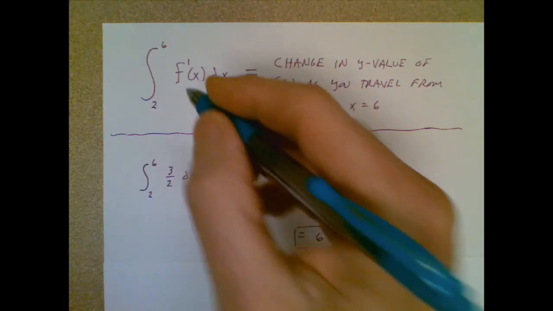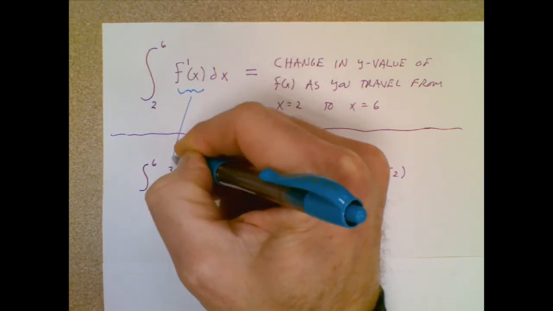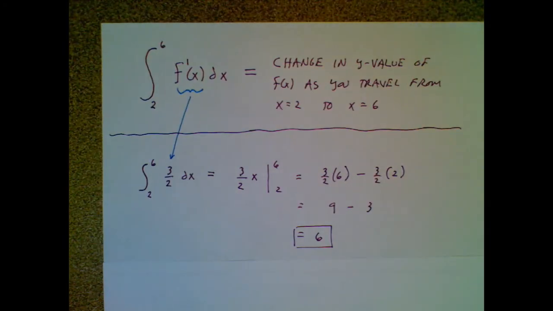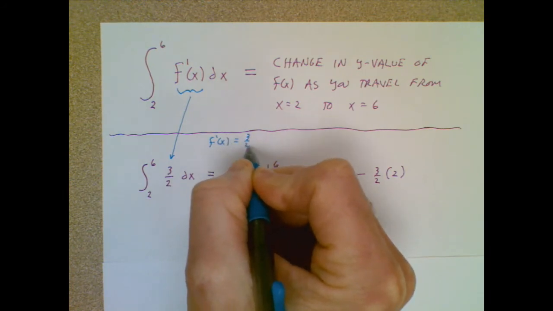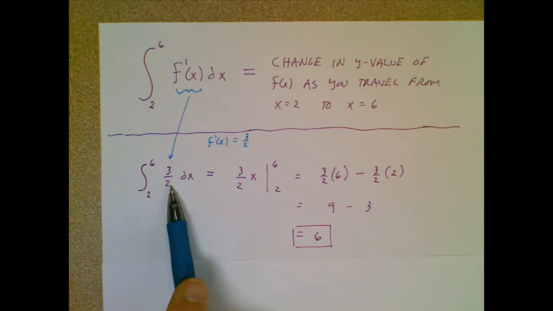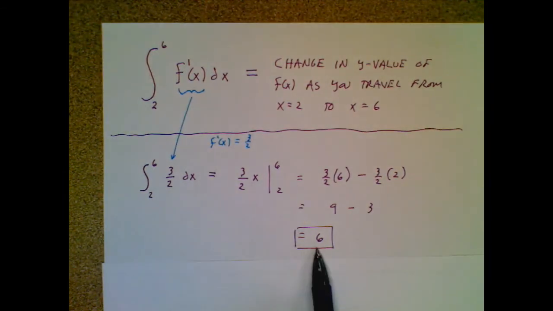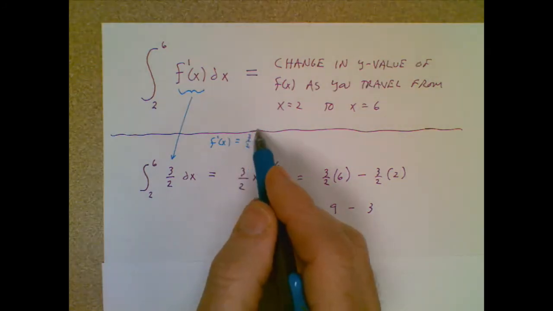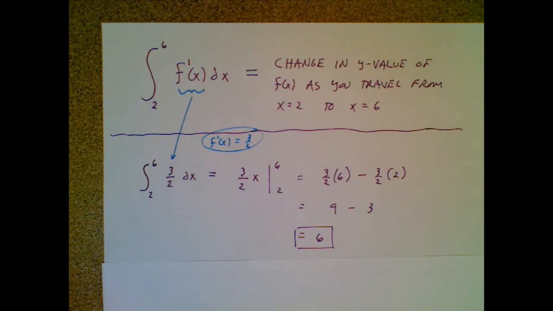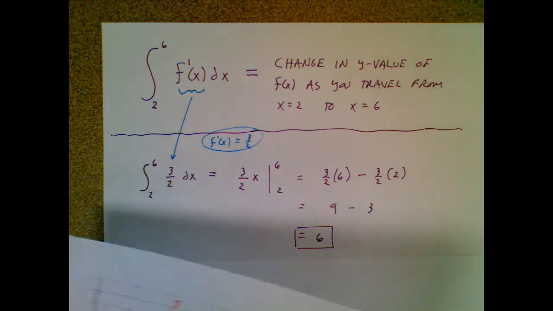So here I have f prime of x being replaced with a very simple derivative of 3 halves. So what I'm knowing here is f prime of x equals 3 halves. And if I integrate that, integration by hand, I end up with a value of 6, which means some function f of x increased in y value by 6 units as we traveled from x equals 2 to x equals 6. Well, in a case like this, when I have a derivative that's as simple as that, I might be able to reason out what the original function f of x was. In fact, let's take a look here.